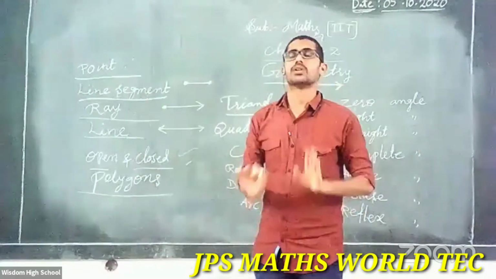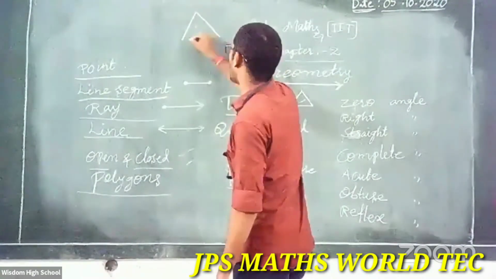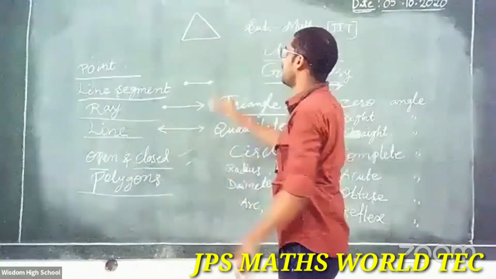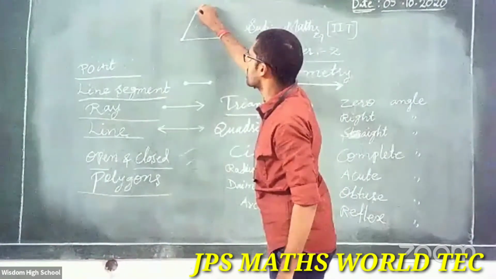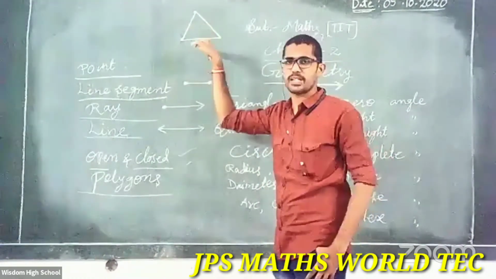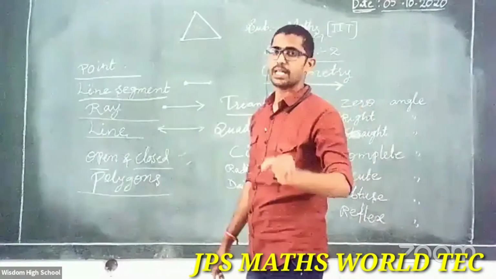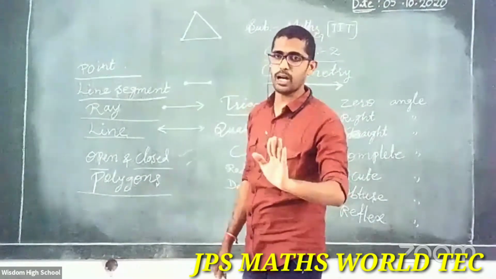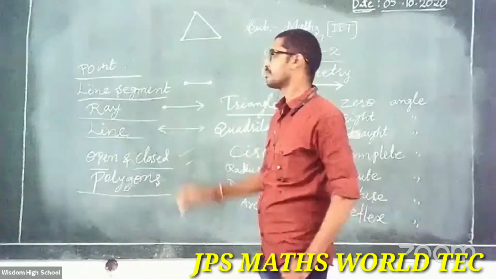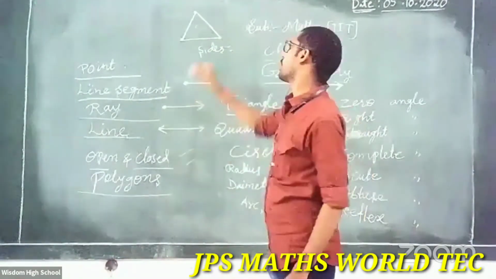Is it clear? So, about this triangle, once observe here, I am drawing it. What is this? A closed figure formed by how many line segments? Once observe here. 1, 2, 3. So how many line segments are here? Yes, 3 line segments. A closed figure formed by 3 line segments is called a triangle, right? In this triangle, how many sides? Tell me. Sides.